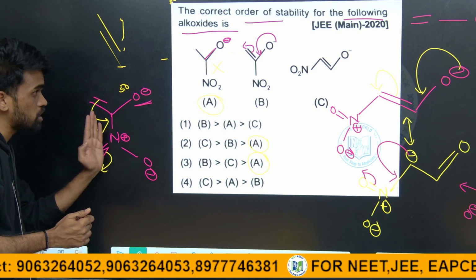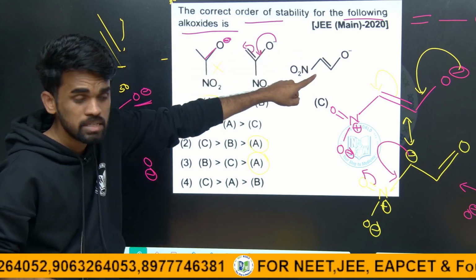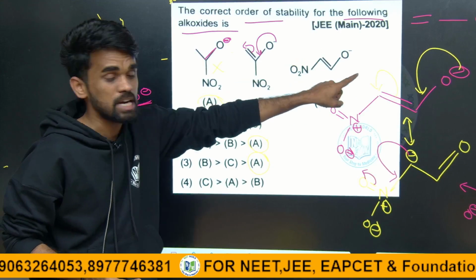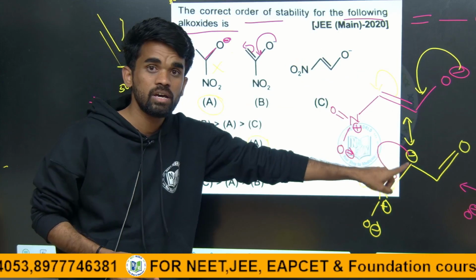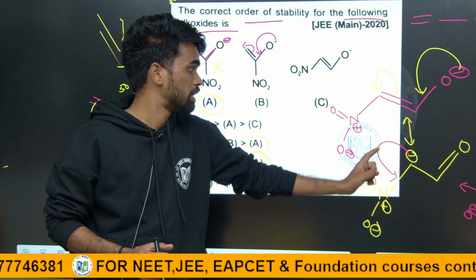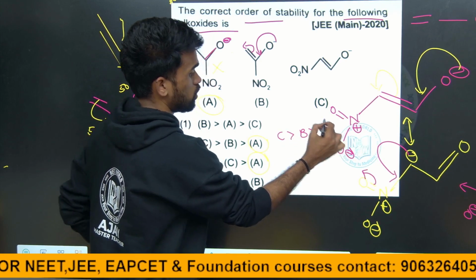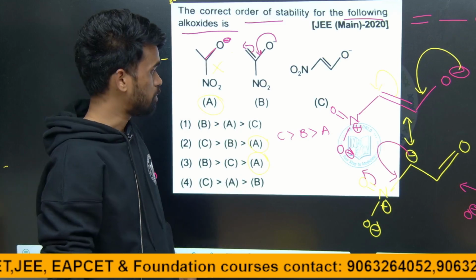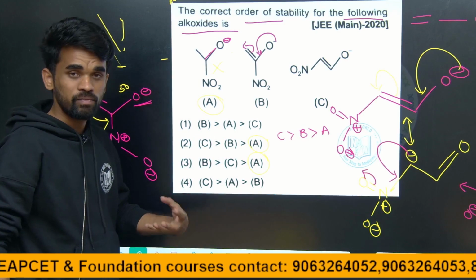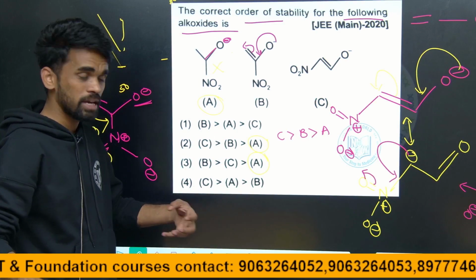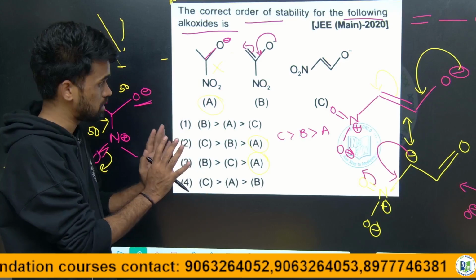Therefore this conjugation is less stable than in C, because C is continuously conjugating and more resonating structures will be obtained. So C is more stable than B and least is A. I hope it is clear. I am trying to teach in a very basic way to make the concepts clear. I hope it is helpful for you.